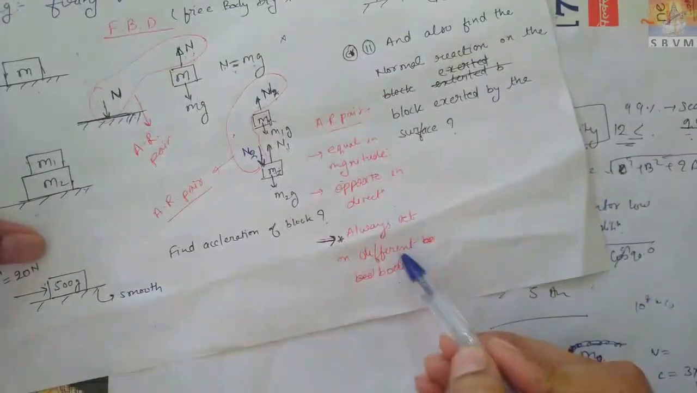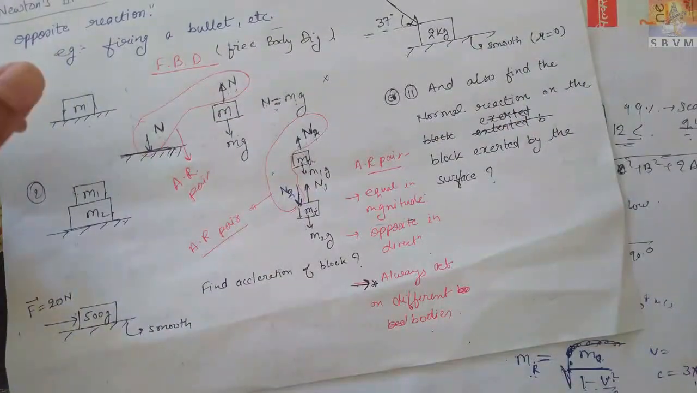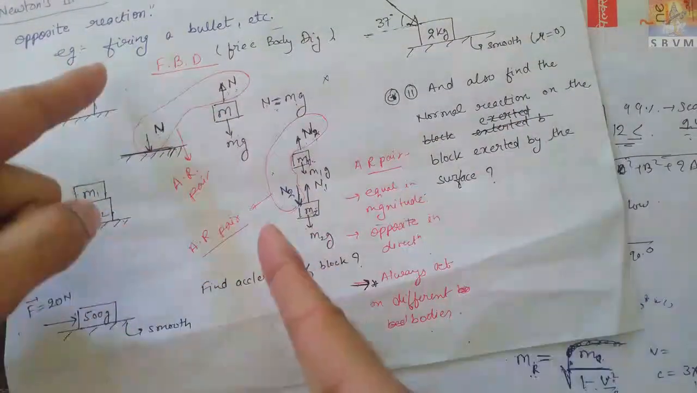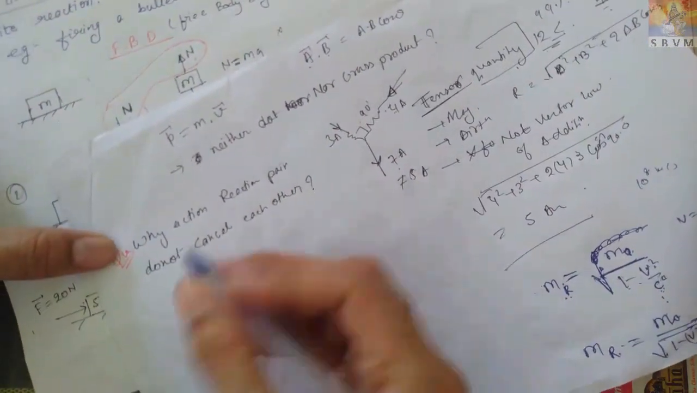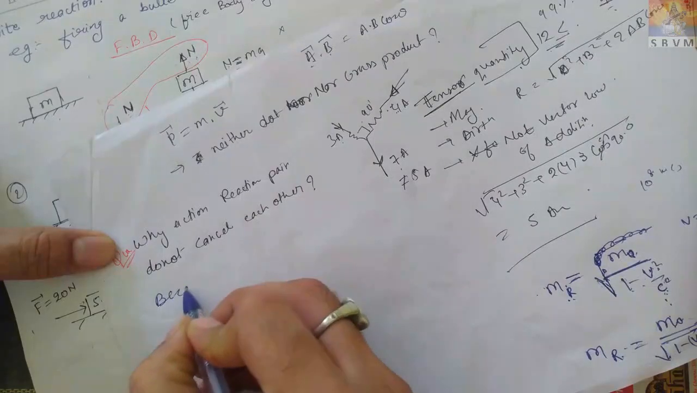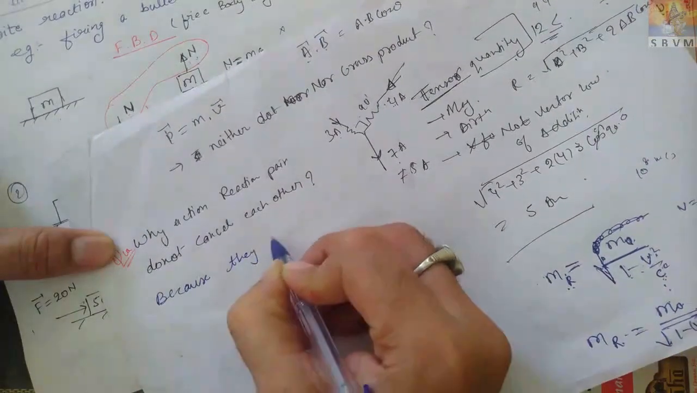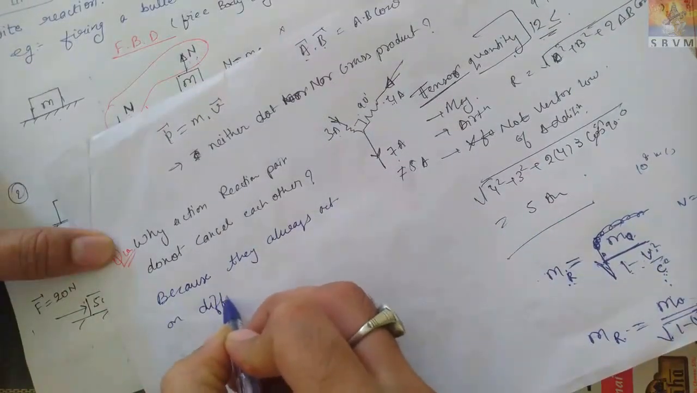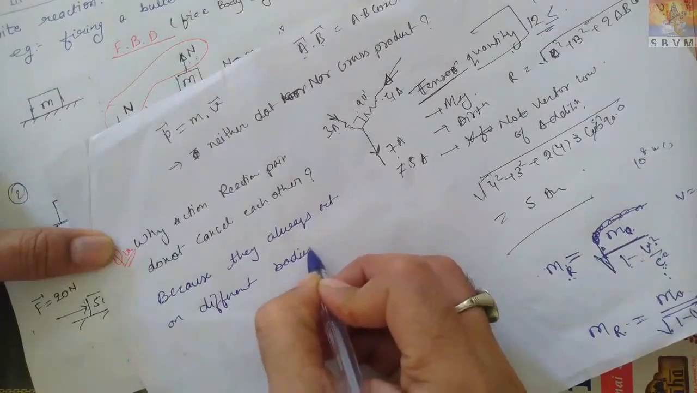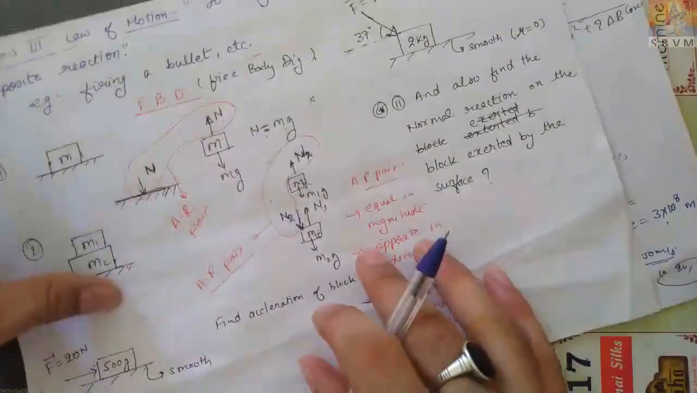Action reaction pairs do not cancel each other because they always act on different bodies. So how can they cancel each other? If they were acting on the same body, only then could they cancel each other. So the answer is very simple: because they always act on different bodies, they do not cancel each other.